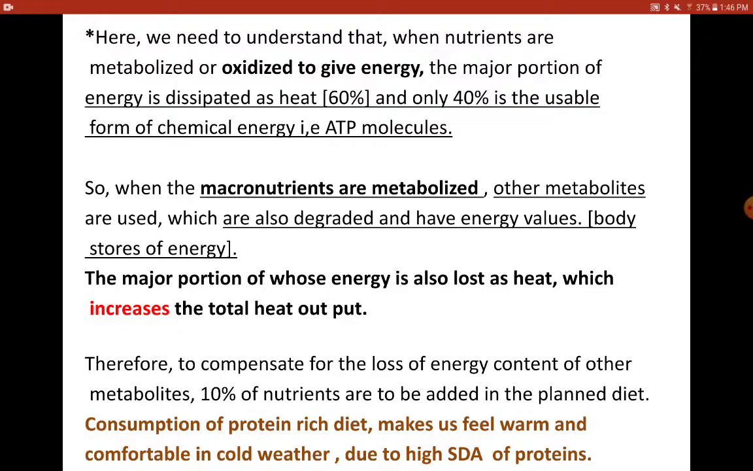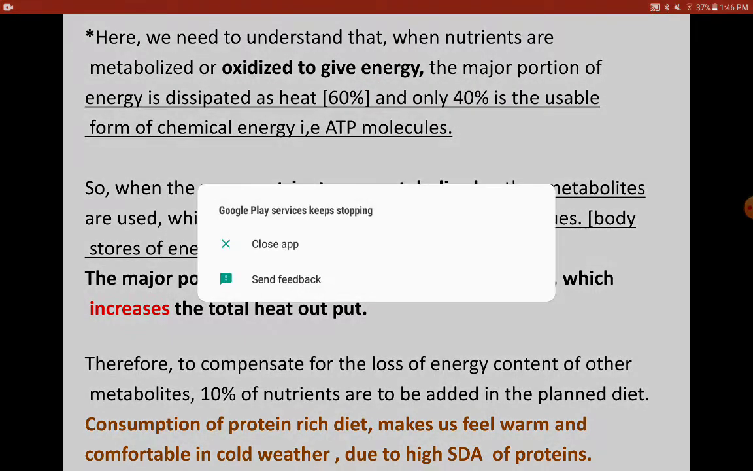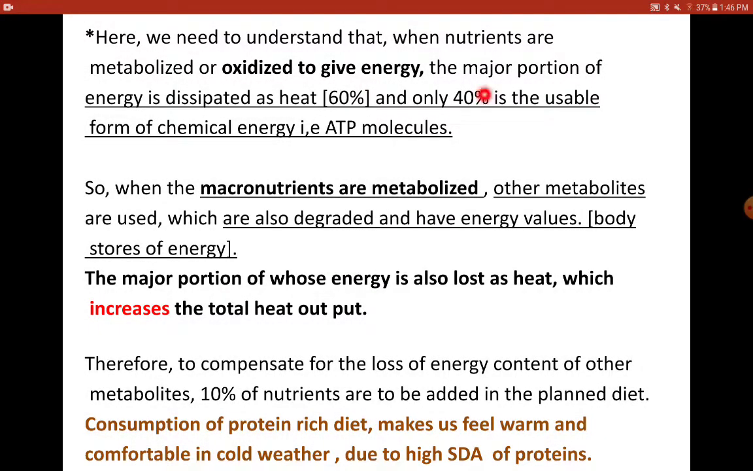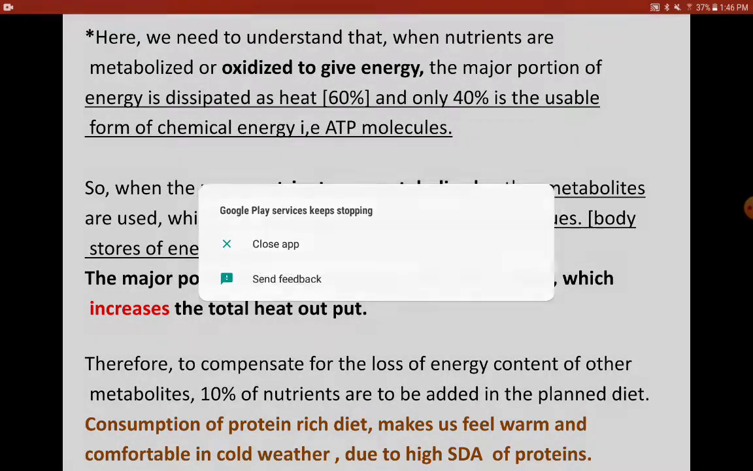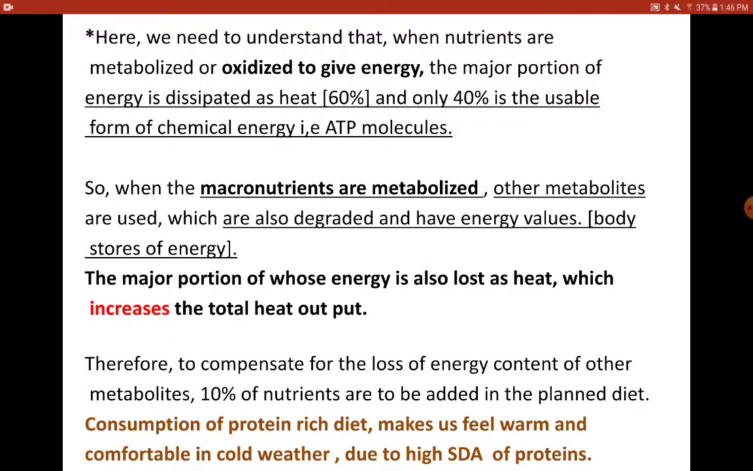So 60% of the energy is in the form of heat, whereas 40% is in the form of usable energy. This is one more aspect I wanted to mention. Okay, that is just an extra point to be noted.